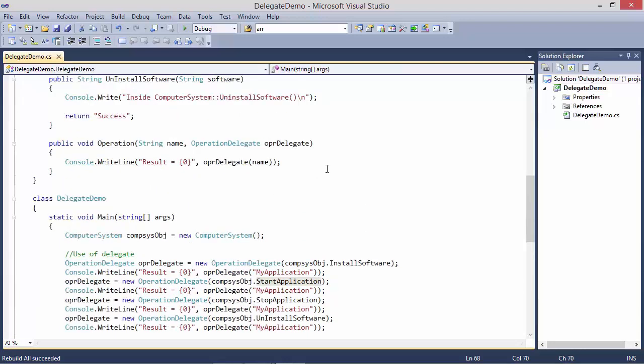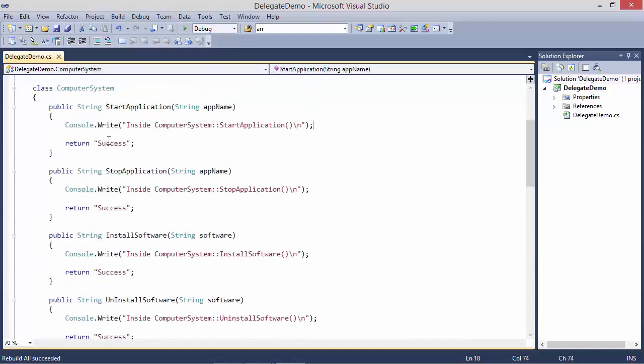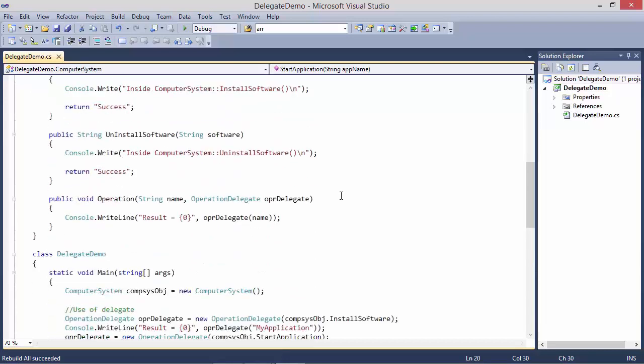So it will invoke the method start application. It will come here, display this and return success which will be displayed here. Okay, we will run this program and we will see the output.